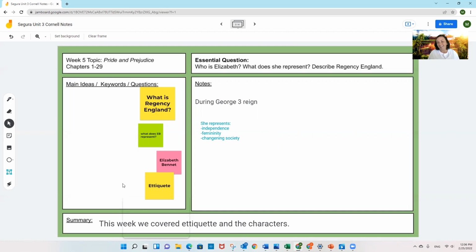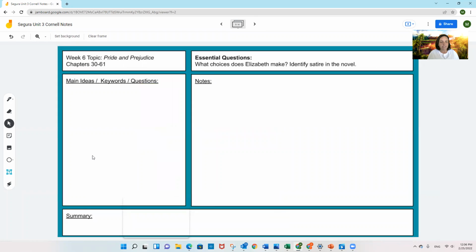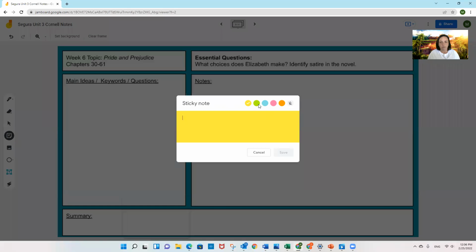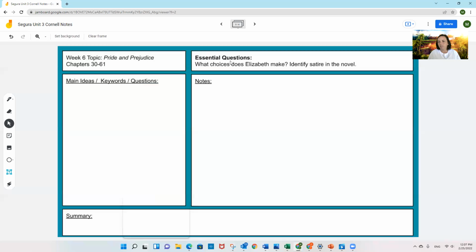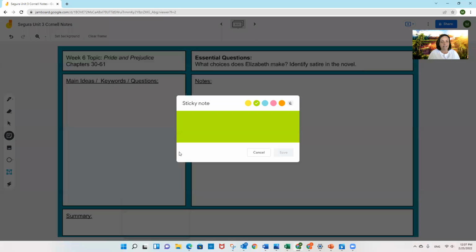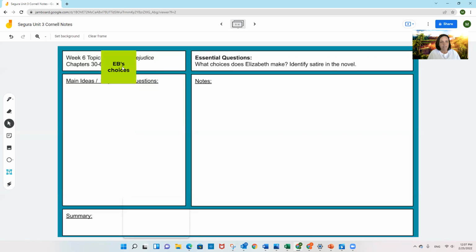So this is the week 5 slide. Next week, you'll come back to your Jamboard, log into Google and get to Jamboard, and you'll just go to the 3rd slide where you'll log in. And this one happens to be blank, and we'll say, do you notice up here, I have some essential questions. These are optional. You can use them to help guide what you write. And if you don't need help with that, if you have your own ideas from what we covered in class, that's fine. But you can say, EB's choices, maybe, if we're going to talk about those or you want to keep track of them. To get out of those stickies, you just click out of the box.